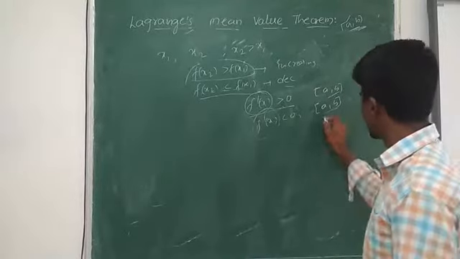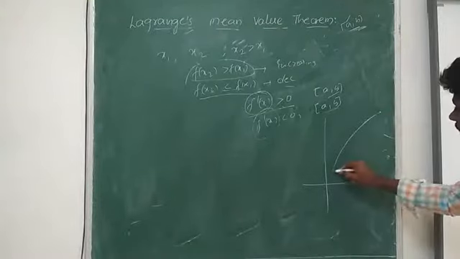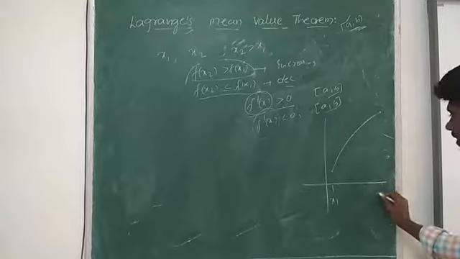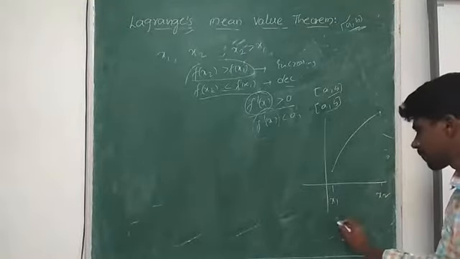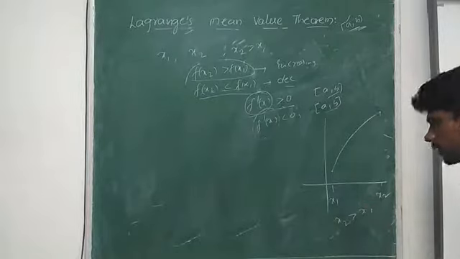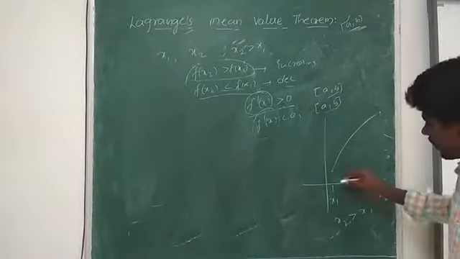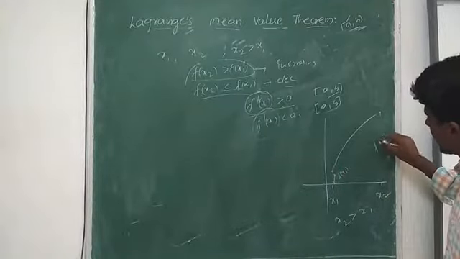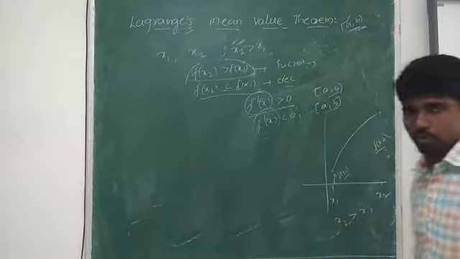So how can we prove it? See, I take this graph. Suppose it is increasing, I have considered x1, and let it be x2. So x2 is greater than x1. And what about f of x1 and f of x2? Without the help of a graph, how are we going to prove it?